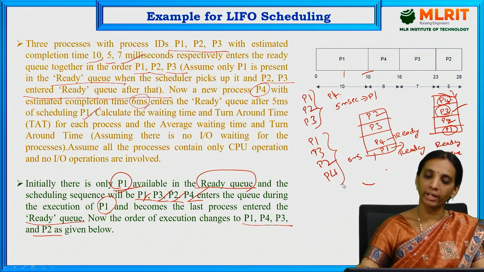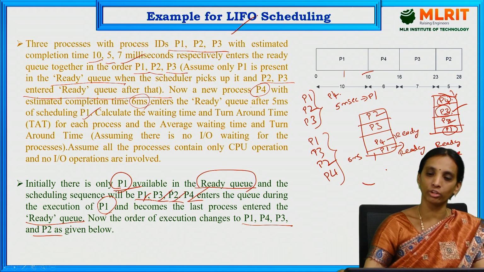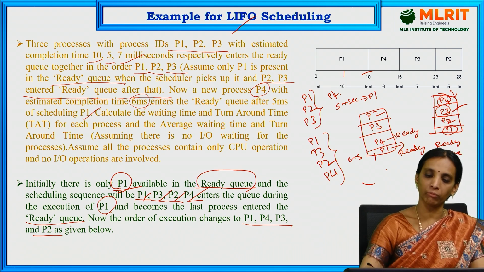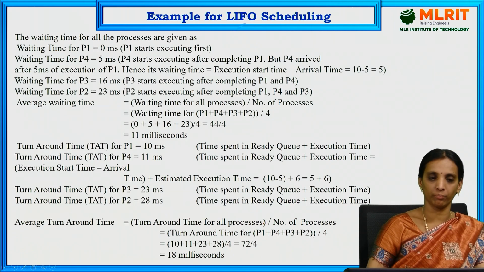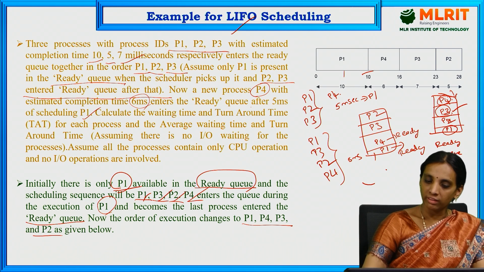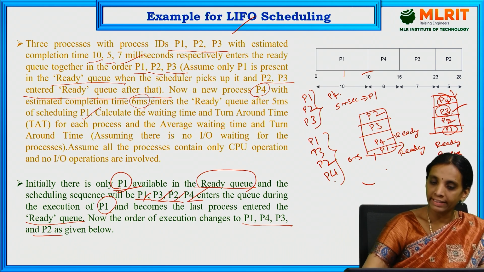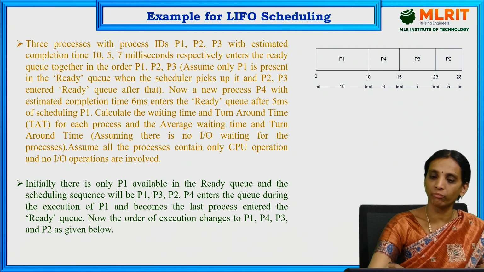But whenever P4 entered, the scheduler changes its order in the ready queue by using LIFO scheduling. P1, P4, P3, P2 is the present order of execution. So based on this, what is the waiting time? We can calculate the waiting time for each one.